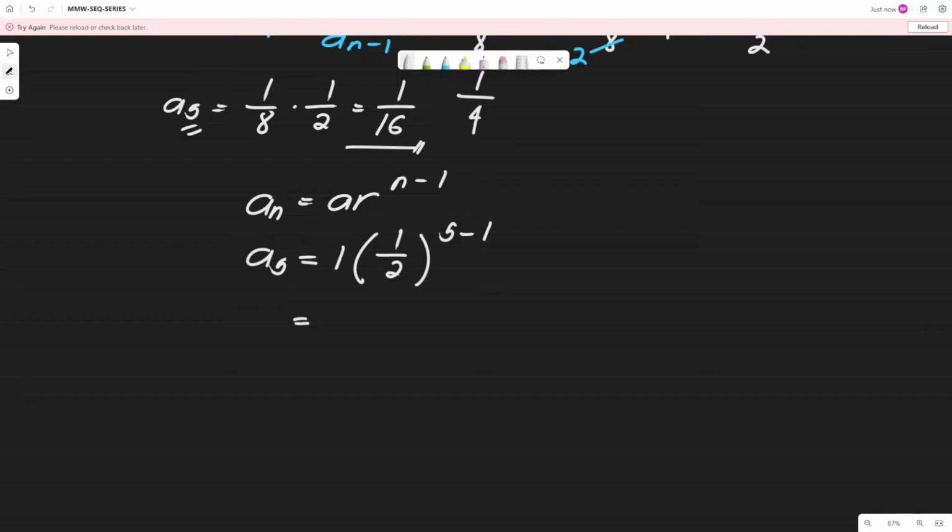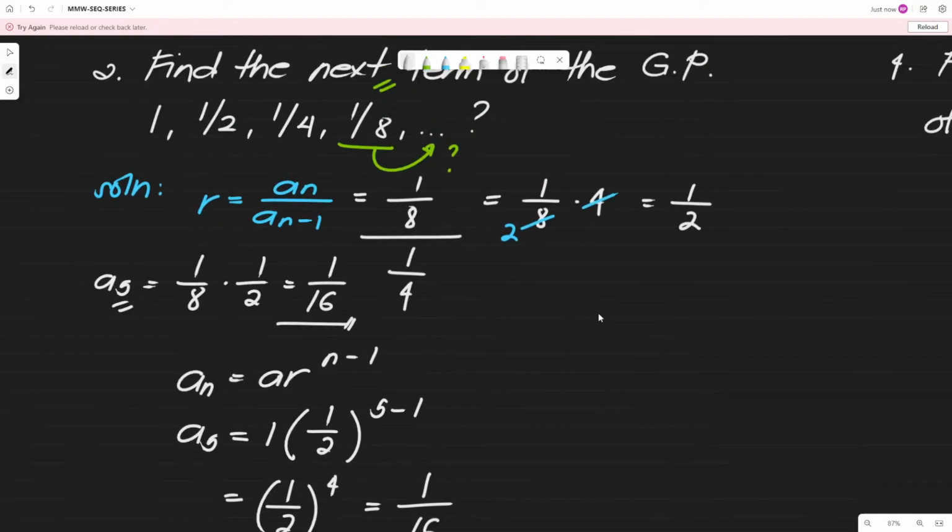Any number multiplied to 1 is equal to itself, so that is simply 1/2. Then we have 5 minus 1 is 4. Kapag meron tayong fraction raised to an exponent, we are going to distribute the exponent both to the numerator and the denominator. So we will have 1 raised to 4 is still 1, then 2 raised to 4, that is 16. 2 times 2, 4 times 2, 8 times 2 is 16. So we have the same answer. Hence, this is our fifth term of the geometric progression. Ganun lang siya kadali. Okay, next.